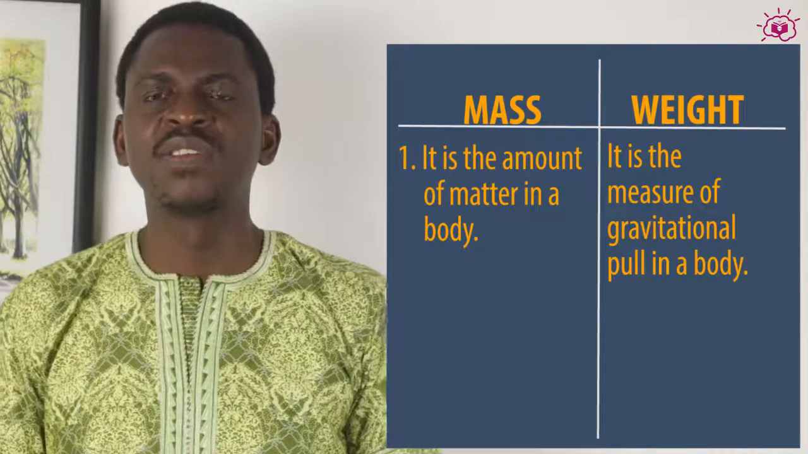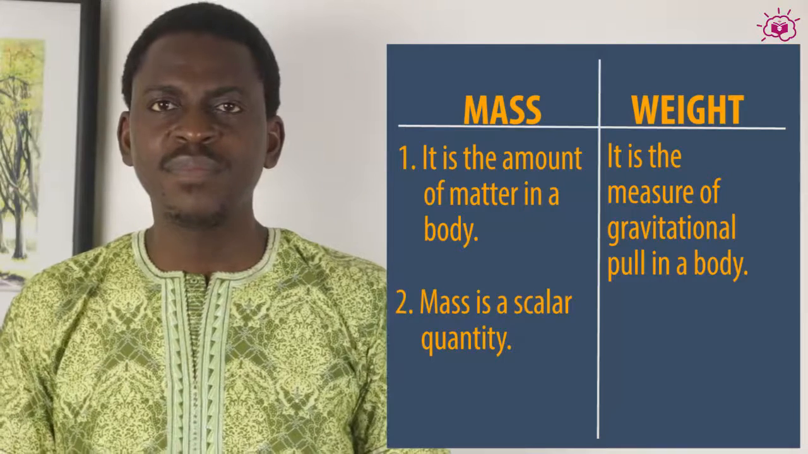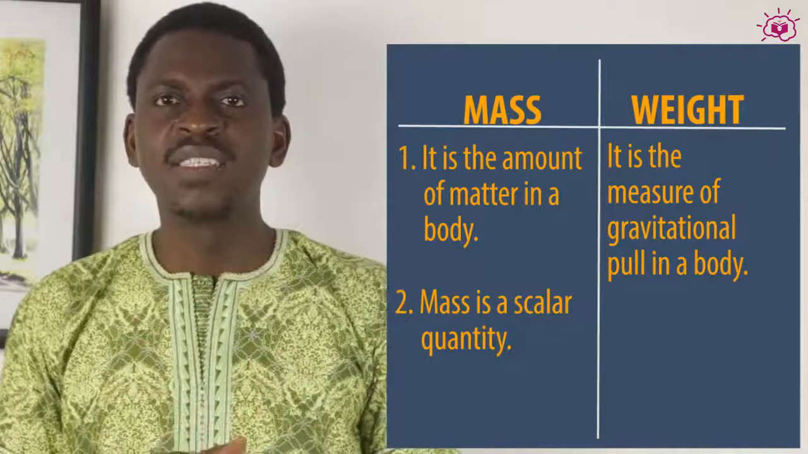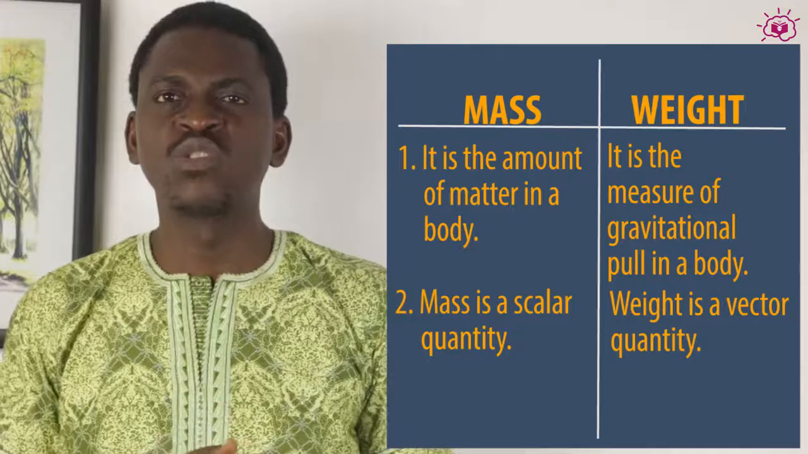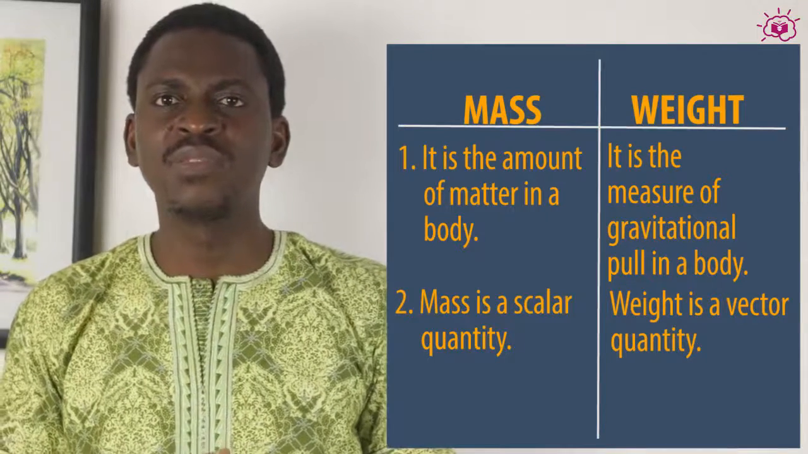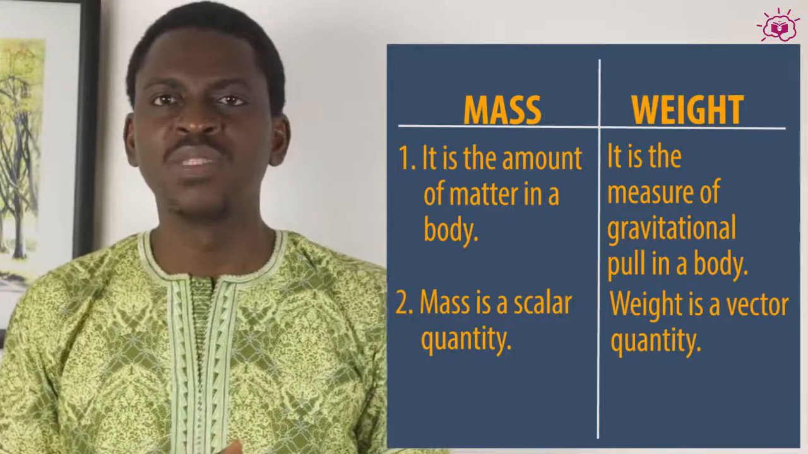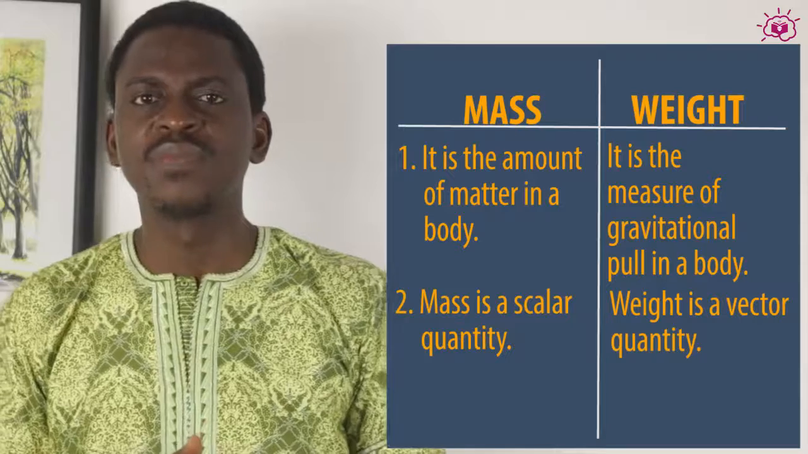Number 2 difference. Mass is a scalar quantity, while weight is a vector quantity. Of course, you know the difference. A scalar quantity has magnitude, while a vector quantity has both magnitude and direction.